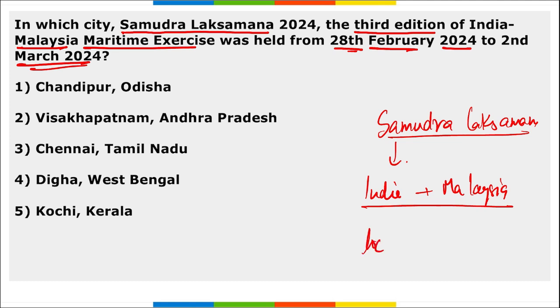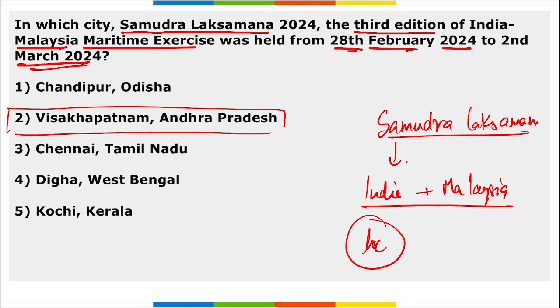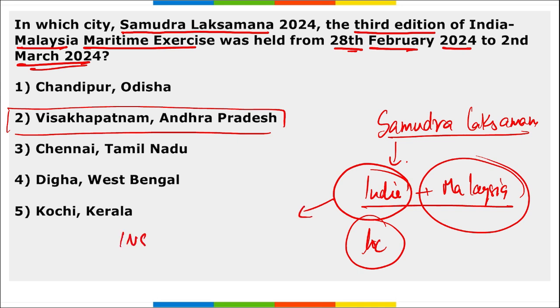What is the location where this exercise was held? Vishakhapatnam, Andhra Pradesh. Right, at Vishakhapatnam, Andhra Pradesh, this exercise was held, and this exercise was held between the Navy of India and Navy of Malaysia. The next question can be asked that from Indian side, which Indian naval ship took part here? INS Kiltan took part in this exercise.